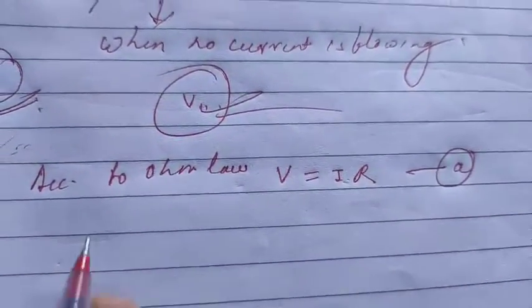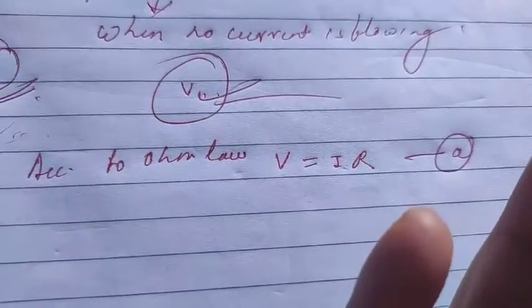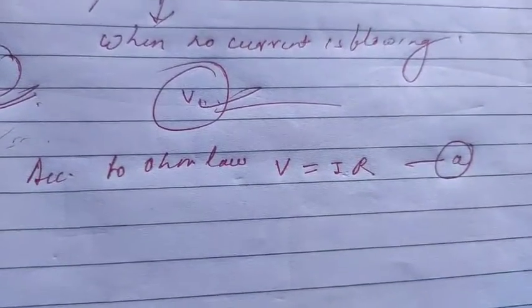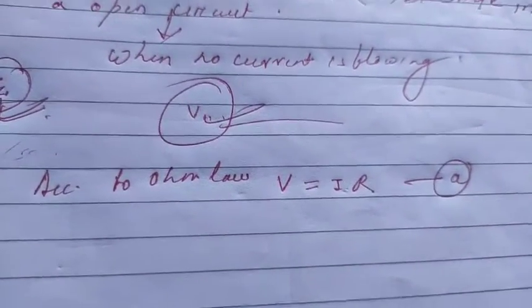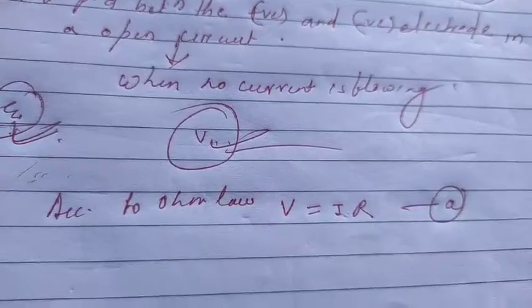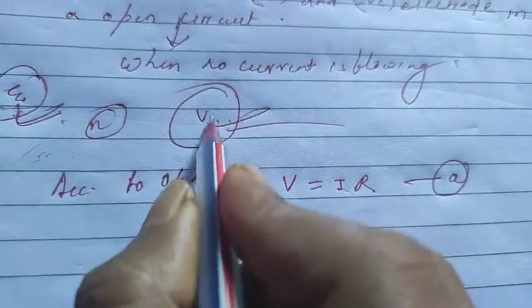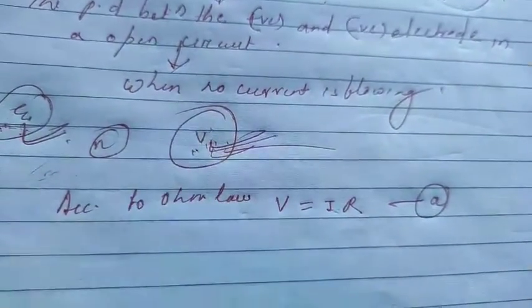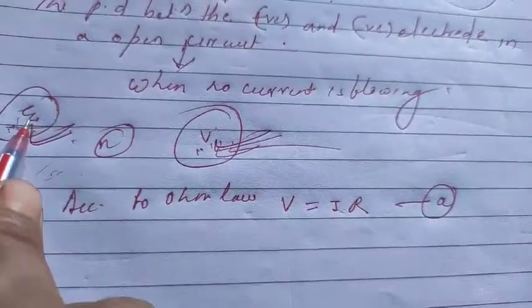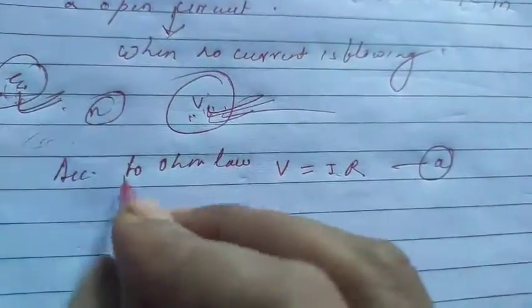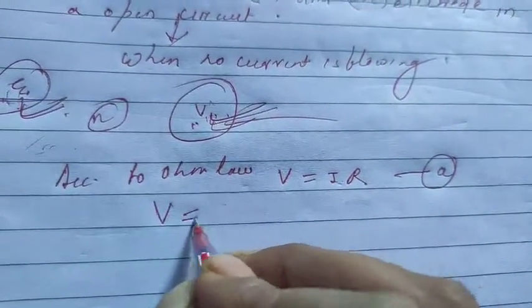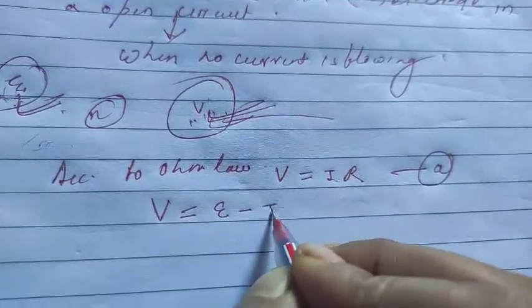Clear? Now second thing, I have considered a wire having a smaller internal resistance. Suppose I have considered a cell having internal resistance small r. If I apply the current, its potential difference becomes capital V. If I do not apply the current, its internal resistance will be this one. Okay. So the formula becomes V is equal to E minus Ir.